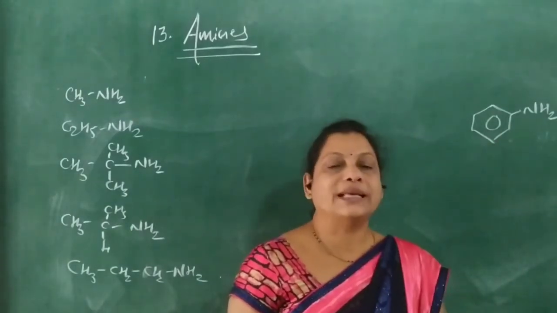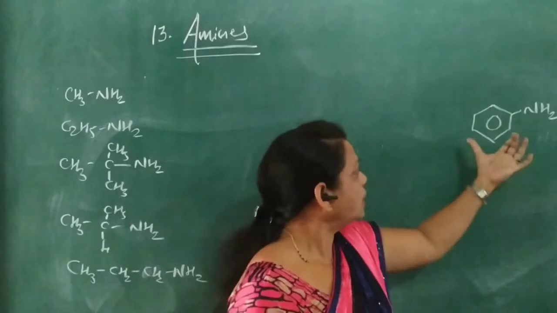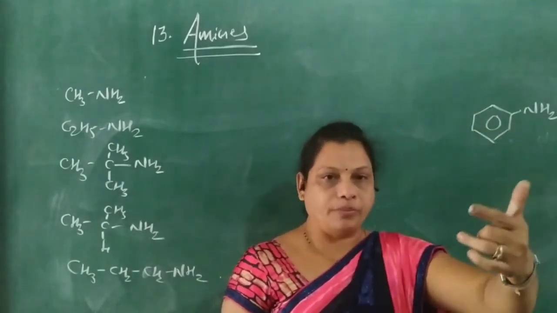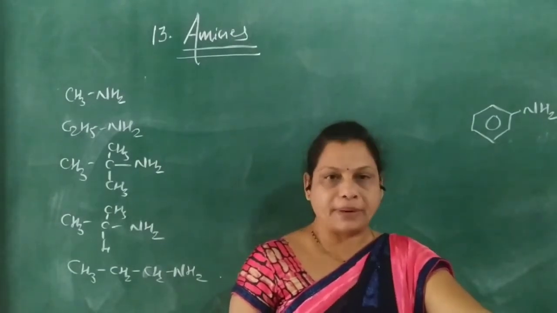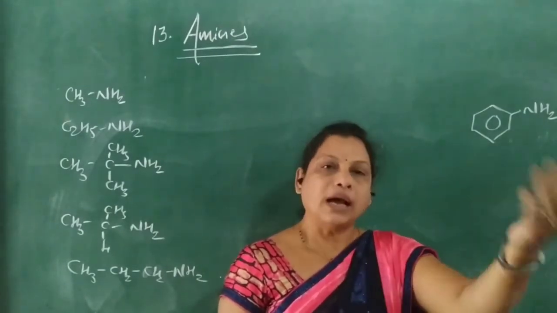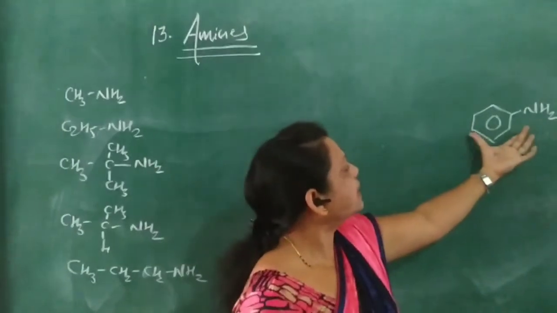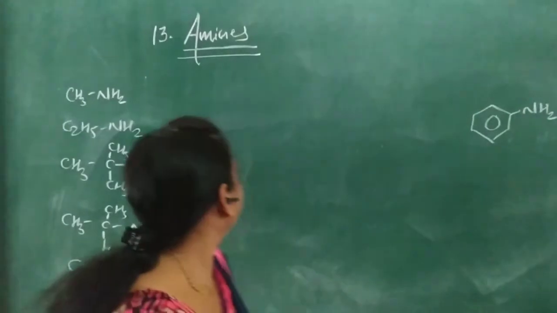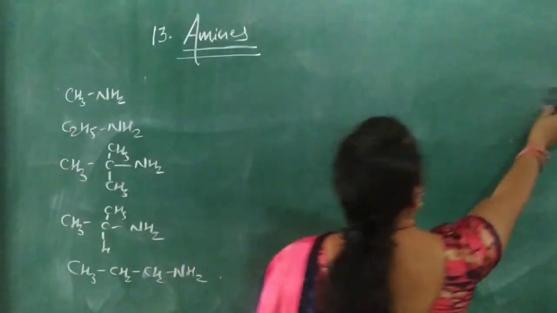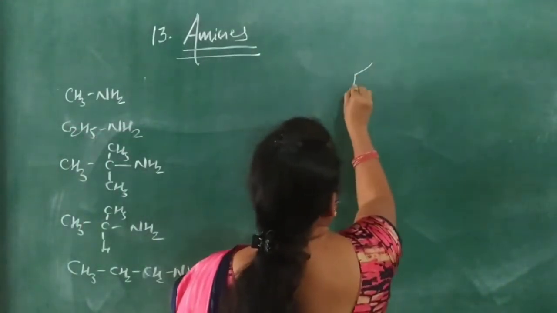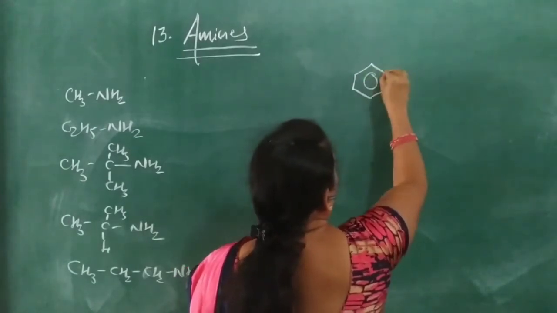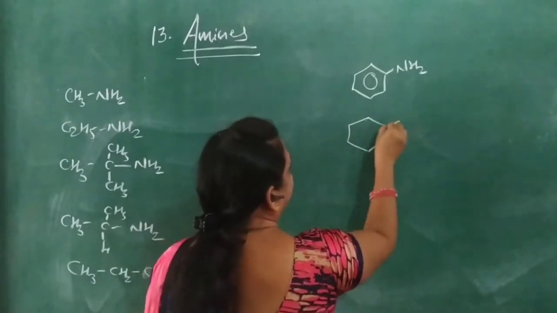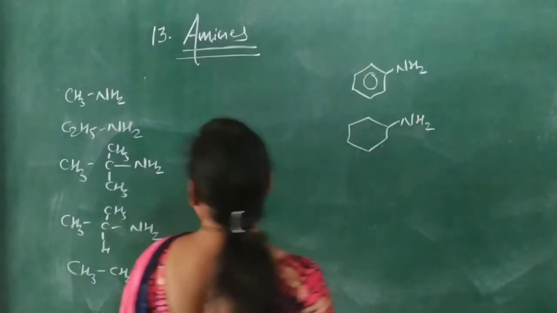Or it is also called benzenamine. So this is aniline or benzenamine, or if alkyl groups are present on the nitrogen or elsewhere, it is considered a derivative of aniline. Okay, so here this is NH2.